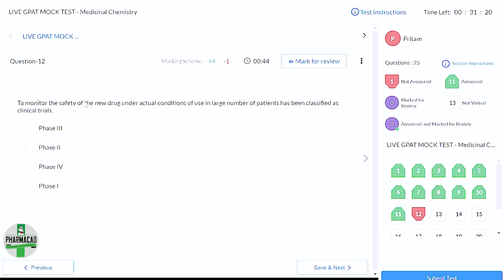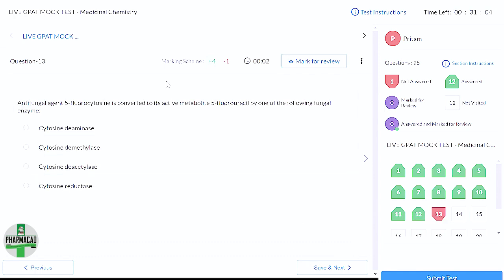Phase 4 में efficacy नहीं देखते हैं. Efficacy already phase 3 में establish हो गया है. Phase 4 में सिर्फ safety देखते हैं कि real world में ये molecule safe है या नहीं. So that is phase 4. And phase 3 में efficacy safety दोनों देखते हैं.